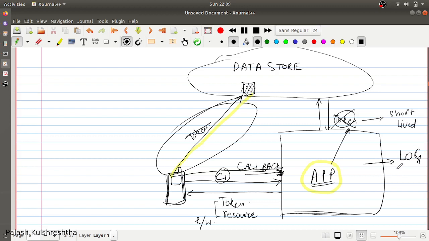Client can basically log these requests. It can check, it can validate. Once the data has been written, the client can initiate asynchronous pipelines which can validate the data that has been written to the data store. It can validate any other thing. For example, it can validate the actions that have been taken on the token that was generated, so that even after the action has been done, we can find out if any unintended action was taken by the client or not.